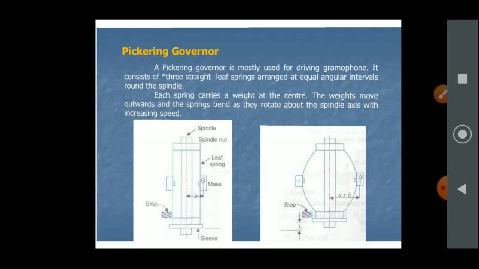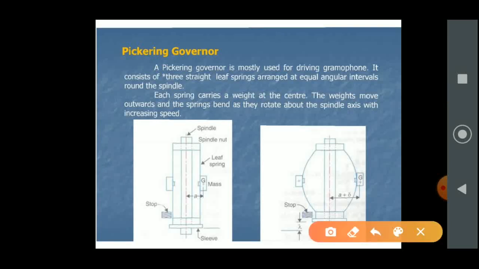The first figure shows the initial position of the Pickering governor in the ideal situation, and the second figure shows the spindle rotating, when the weights or masses are thrown outward due to the centrifugal force.